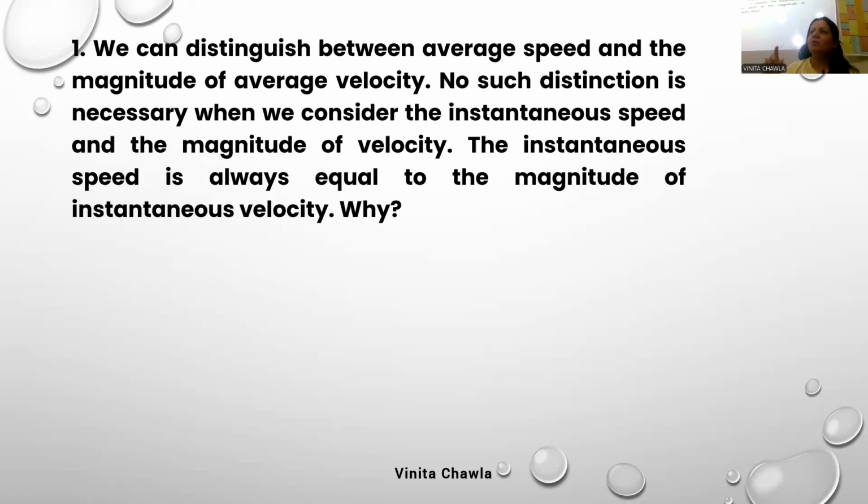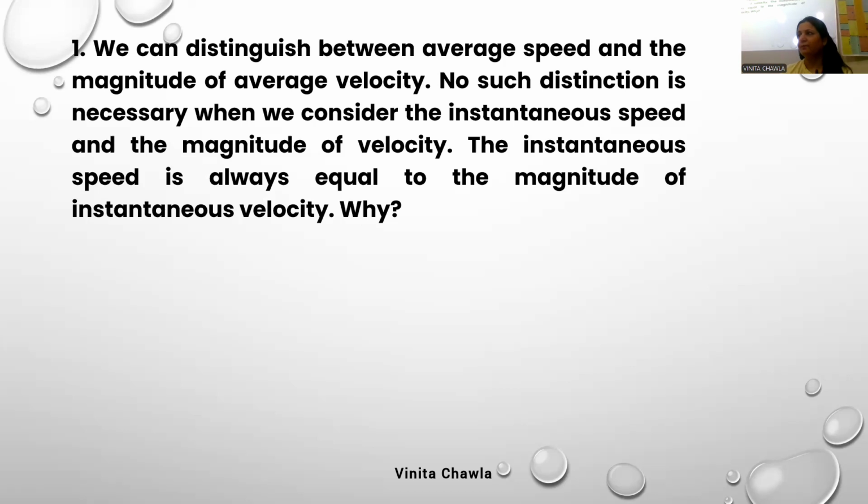Average speed may or may not be equal to average velocity. Average speed and average velocities are equal only when distance and displacement are equal, when the object moves in a straight line. But for instantaneous speed, no such distinction is required. Instantaneous speed is always equal to instantaneous velocity.